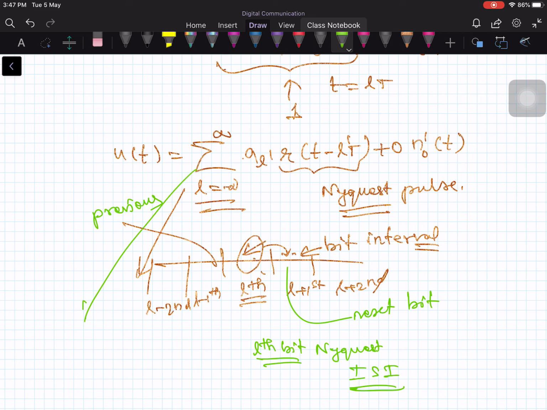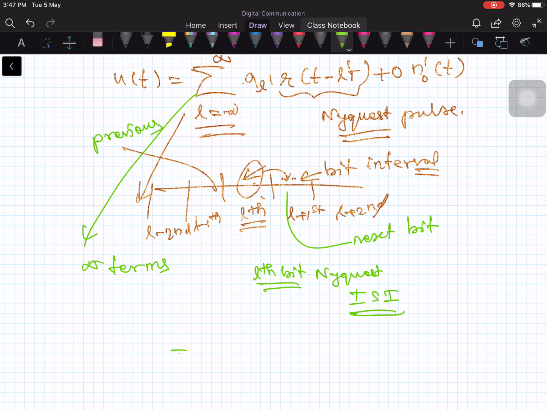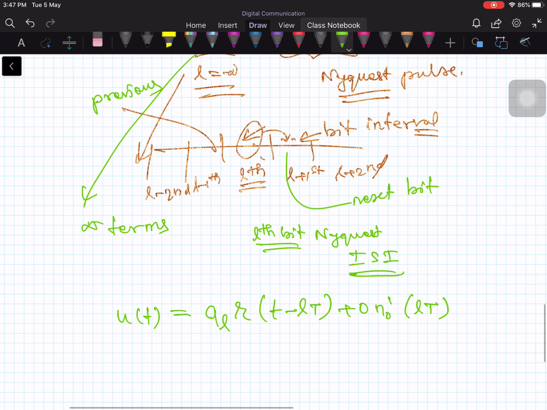So in this summation of infinite terms, only one term is going to contribute because of the Nyquist pulse assumption. So this is going to be AL, that is the Lth bit interval. So this A_L prime becomes AL R of t minus LT, plus 0, plus N0 prime of t. So you can write like this. This is U of t, the output of your first matched filter.